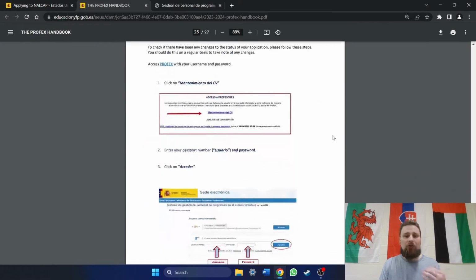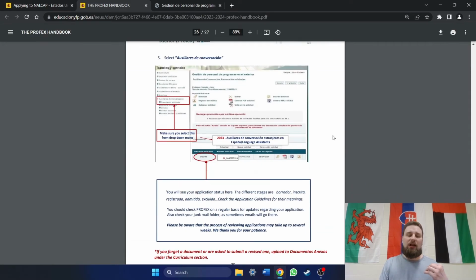Okay, so when you get done with everything in your application and you submit it, first of all, keep in mind that once you submit your application, you can't change anything. It's done. Okay, so make sure you have everything that needs to be in there and make sure that it's the way you want it with your preferred regions and whatnot. Once you submit it, it's done. Until you submit it, you can go back and adjust and change things, okay?